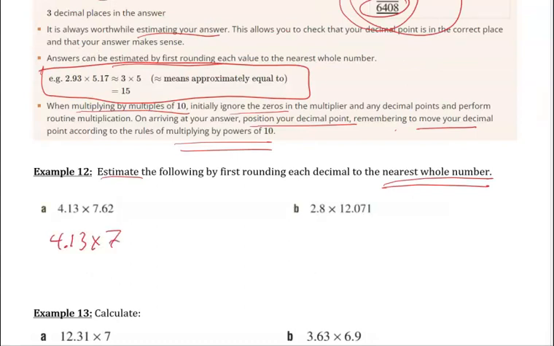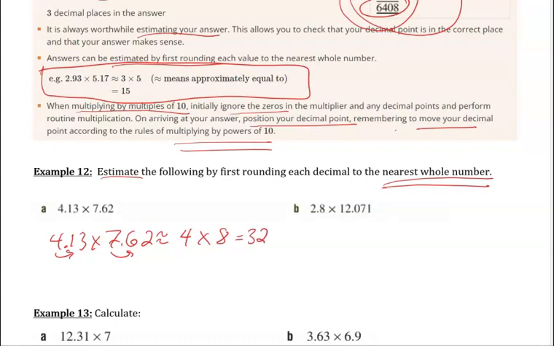4.13 times 7.62 is about equal to 4 times 8. It isn't equal to 4 times 8, but if I round 4.13 and I round 7.62, each of those to the nearest whole number, it's about 4, it's about 8, and that answer is 32. I'll do the next one.